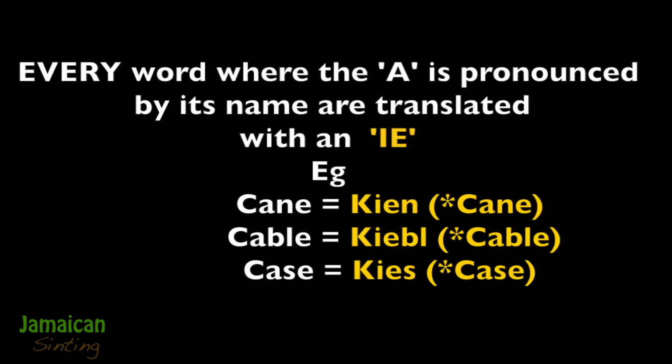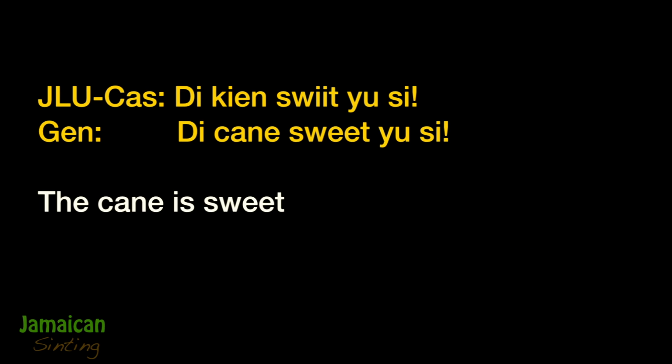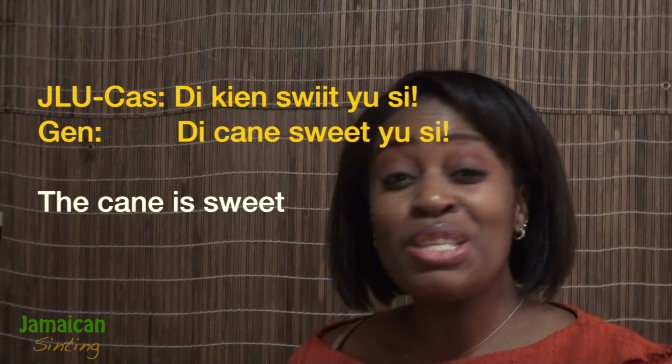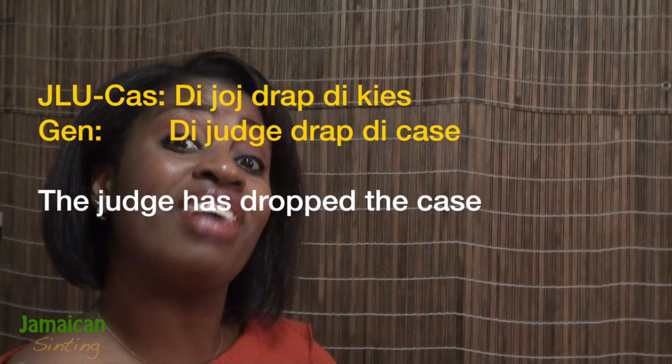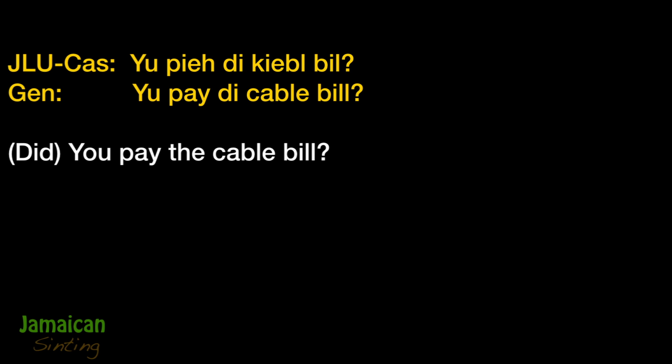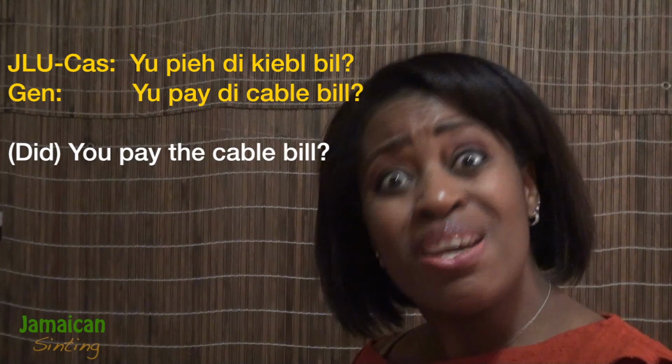Alright, let's begin. Now in every word where the A is sounded like A, it's translated with an E sound. For example, cane is translated to cane, cable, cable, case, case. In sentences, they sound like this. The cane sweet, you see? The judge dropped the case. You pay the cable bill?